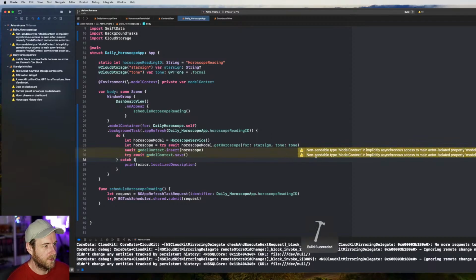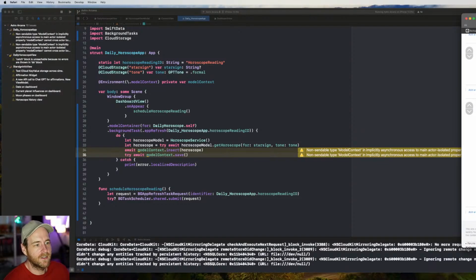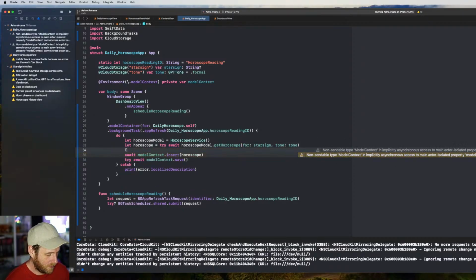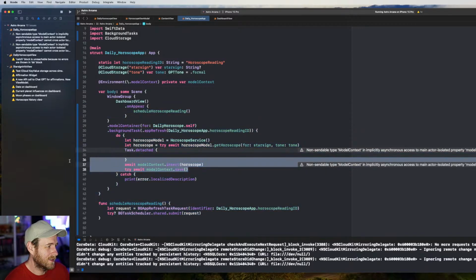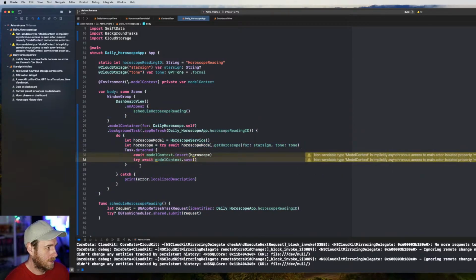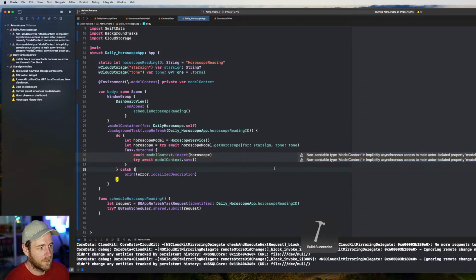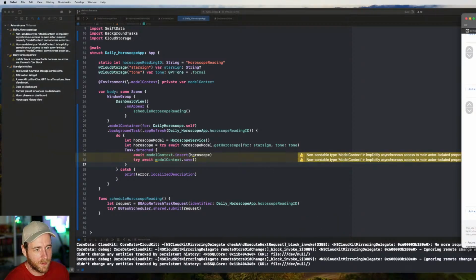Cross actor boundary, non-sendable type model context in implicitly asynchronous access to main actor isolated property model context cannot cross actor boundary. Okay, so there's actually a warning here for this, it seems. And I think what we might be able to get away with is, can we test the detach? Is this going to work for us? Is this going to be terrible again? No. Okay, it's not that easy.